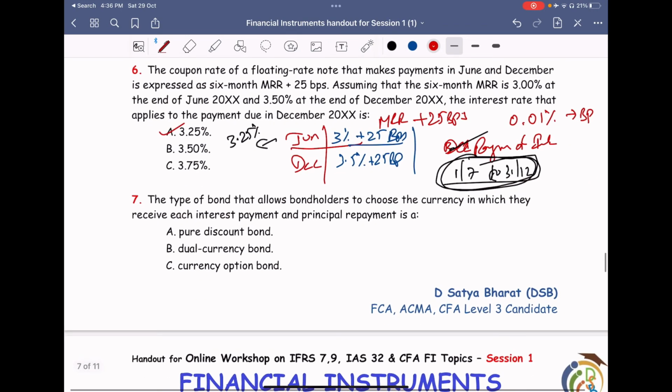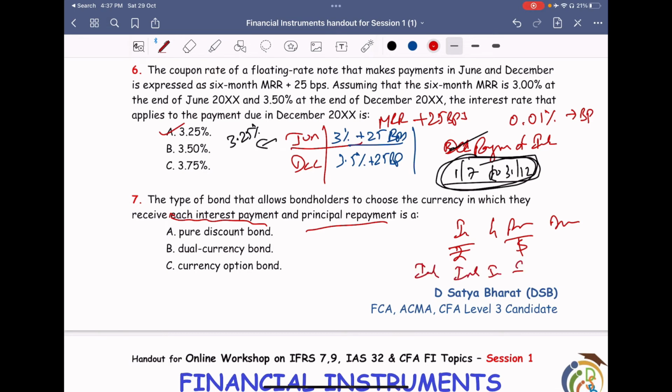The type of bond that allows the bondholders to choose a currency in which they receive each interest payment and principal. If they want interest in rupees and principal in dollars, then you can say it is dual currency. But for each interest payment, interest one, interest two, interest three, and principal, every interest payment they can choose dollar, yen, or pound.